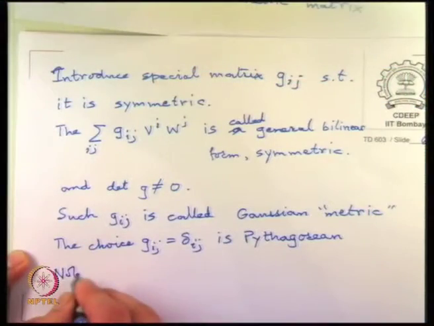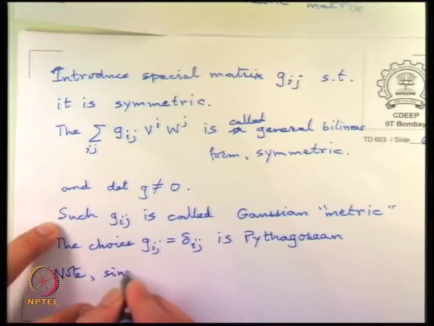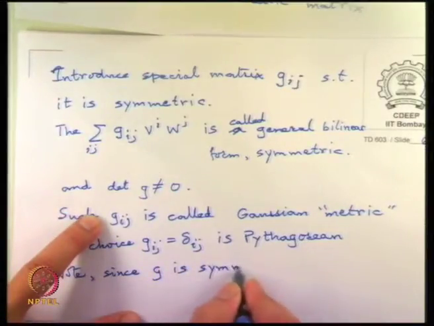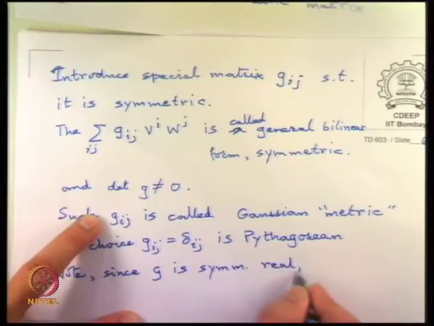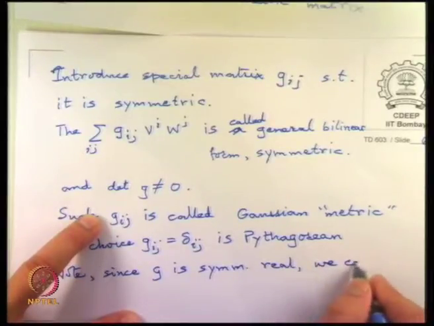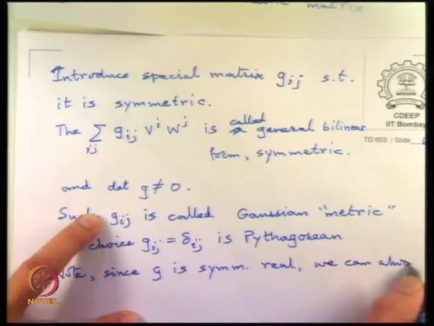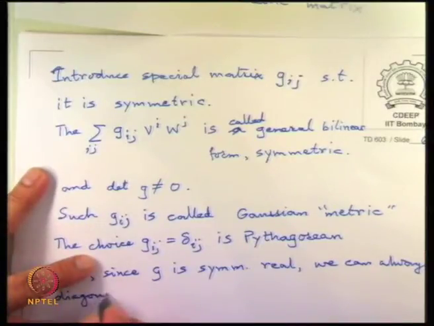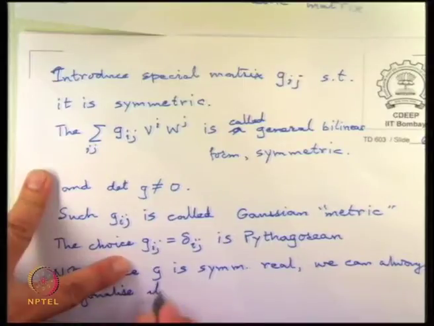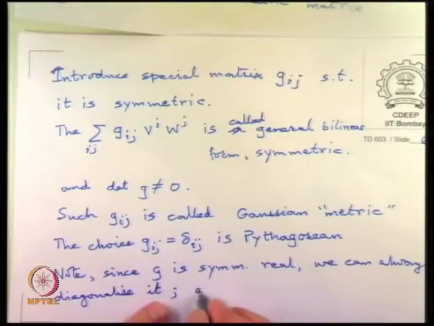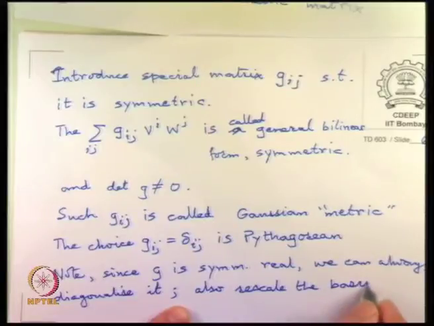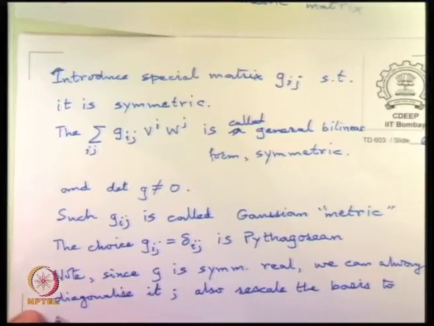So, G is a symmetric real matrix, we can always diagonalize it, and also rescale the basis to convert it to Pythagorean.